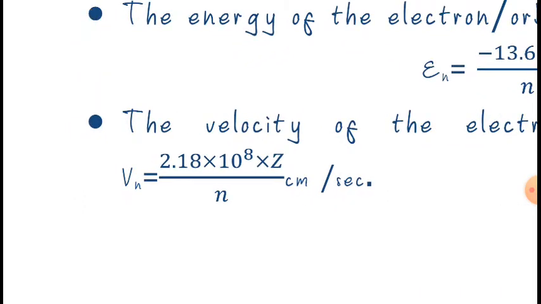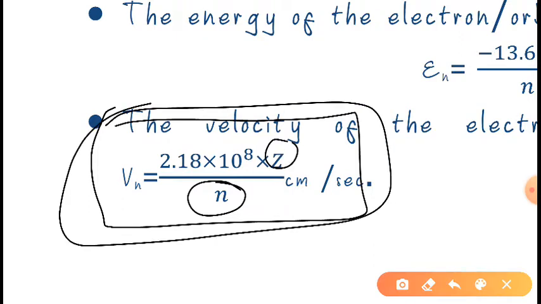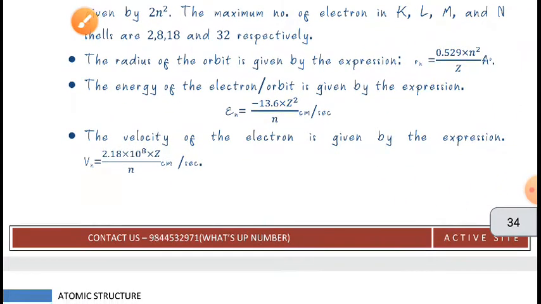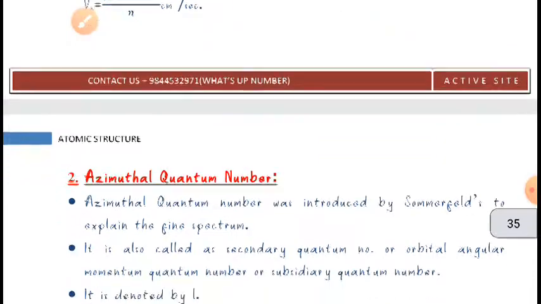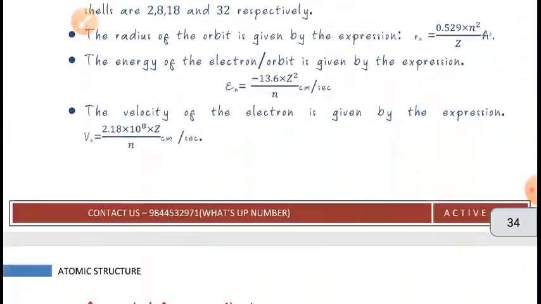to calculate the velocity. You can see this formula here. Here n is the principal quantum number and z is again the atomic number, and with this formula we can calculate the velocity also. So I hope you have understood this. That was all about the principal quantum number.